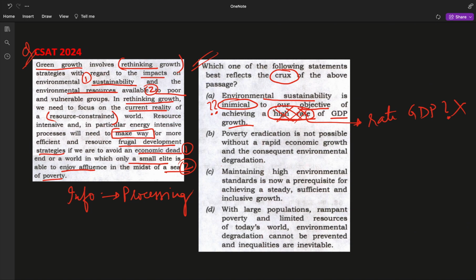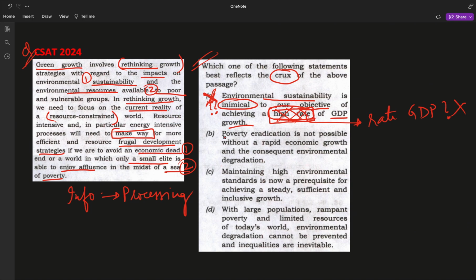So again, this is the wrong point. Even if any part of the option is wrong, this is the wrong option and can be eliminated. Do not get stuck if you don't know the meaning of this word. Just check that every part of the option must be correct. So this part is wrong, therefore this option is eliminated.